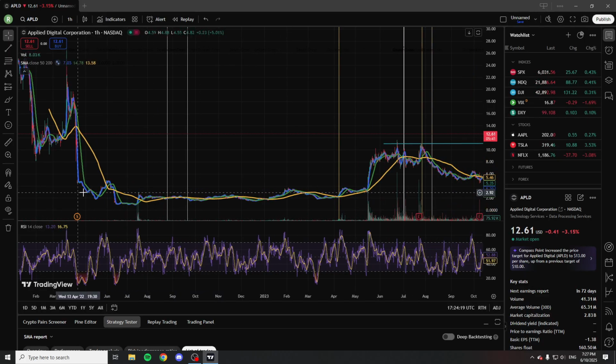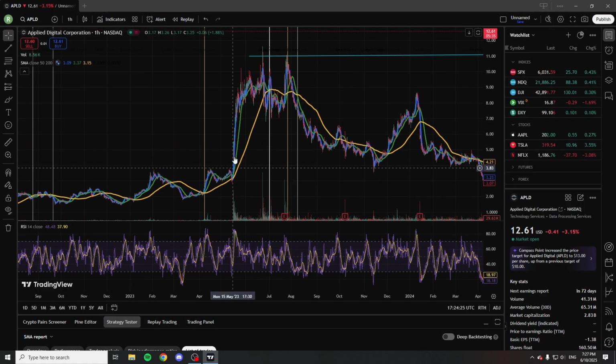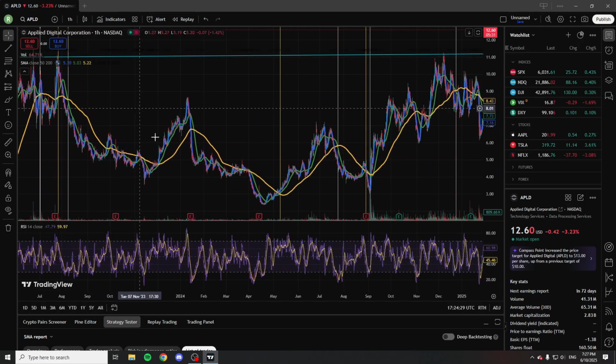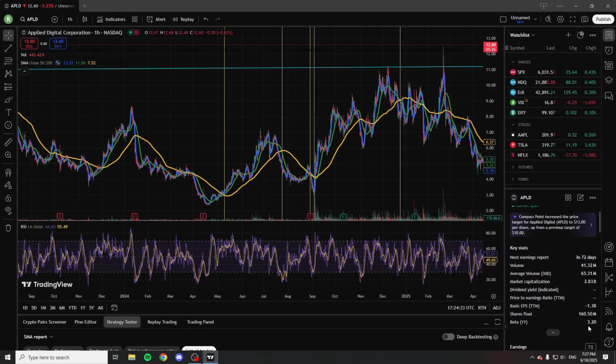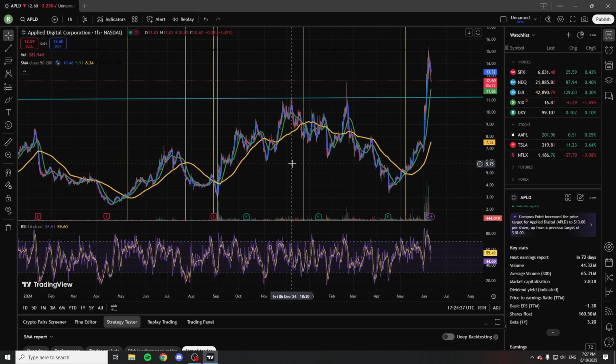And you can see the stock laid flat for quite a while, all the way into 2023, still at 3. Then we did see a few spikes going into mid 23, and then it went down quite a bit again and up. So as you can see, it's quite a volatile stock. You can also see that down in the beta, it moves 3 times as much as the average index it is in, so quite volatile.